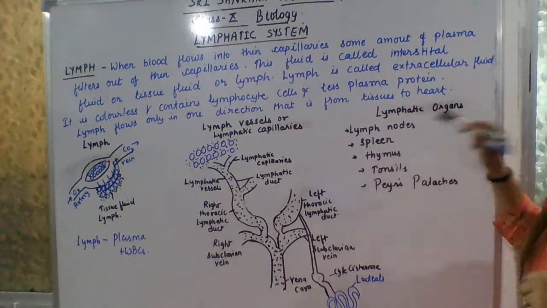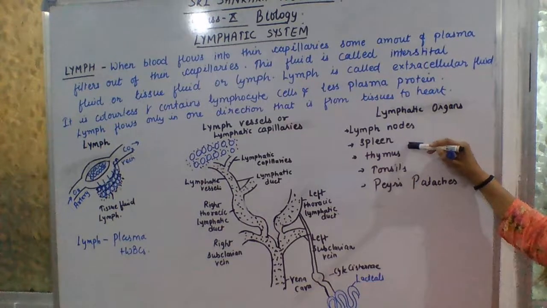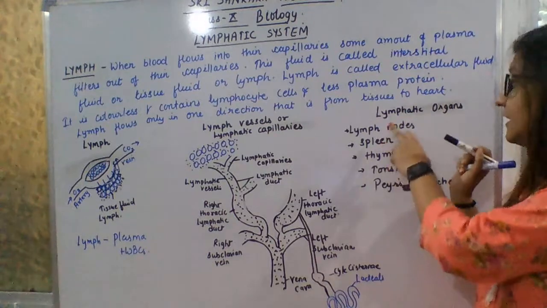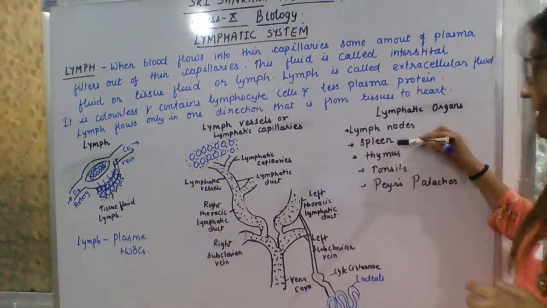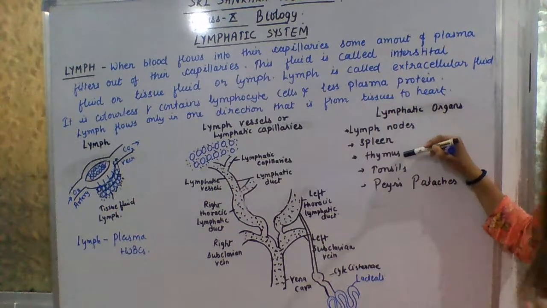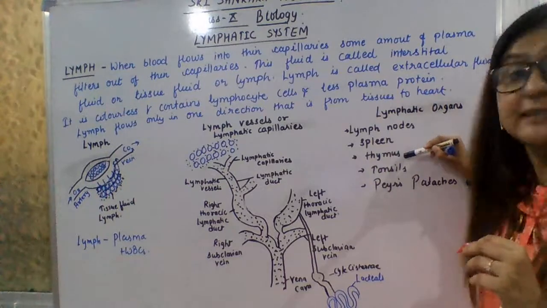Next, what is the spleen? The spleen is the largest lymphatic organ, or you can say it acts as a blood bank. This is the largest lymphatic organ among all, and it acts as a blood bank. Next is the thymus. The thymus is a gland, you know. So the maturation of T lymphocytes takes place here.